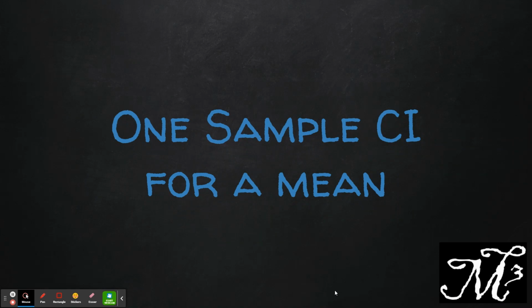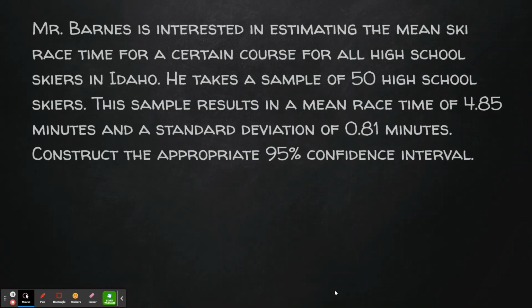Today, we're going to talk about one sample confidence intervals for a mean. Mr. Barnes is interested in estimating the mean ski race time for a certain course for all high school skiers in Idaho. He takes a sample of 50 high school skiers. This sample results in a mean race time of 4.85 minutes and a standard deviation of 0.81 minutes. Construct the appropriate 95% confidence interval.